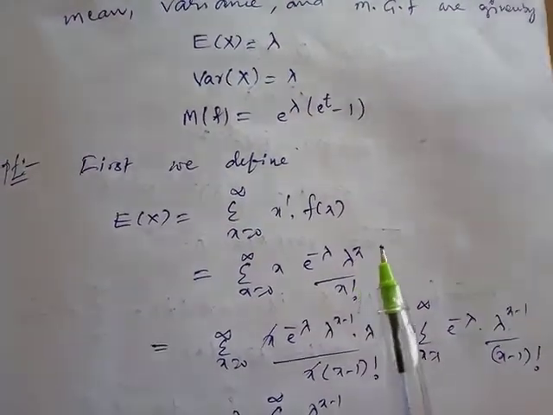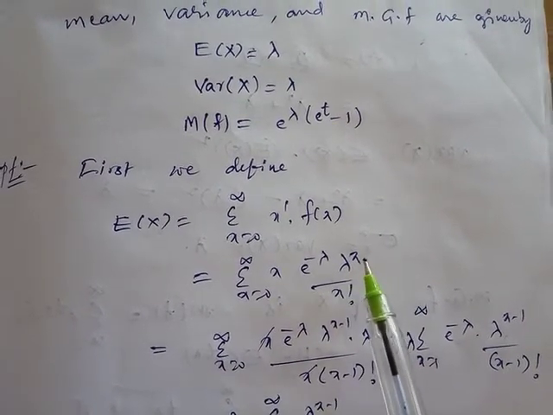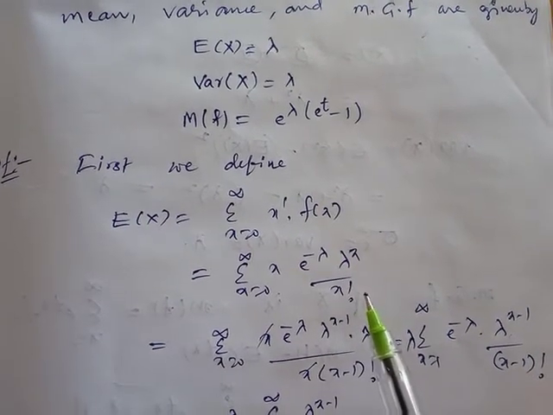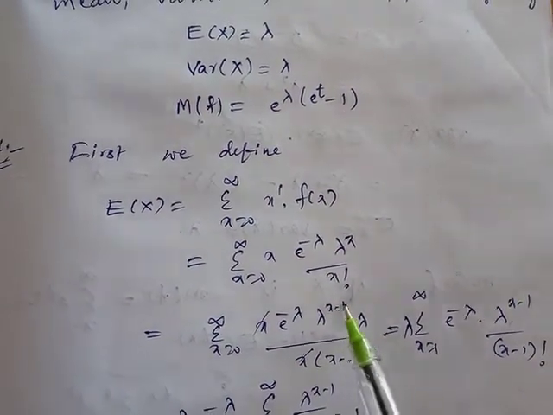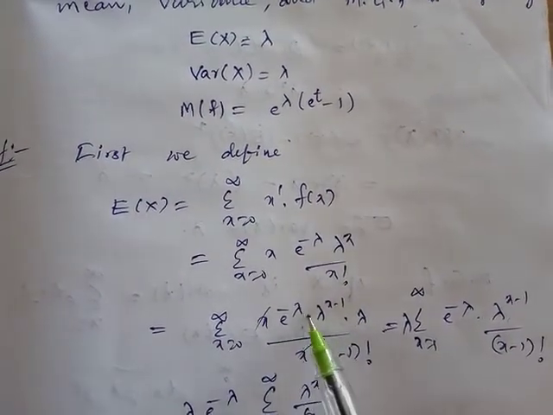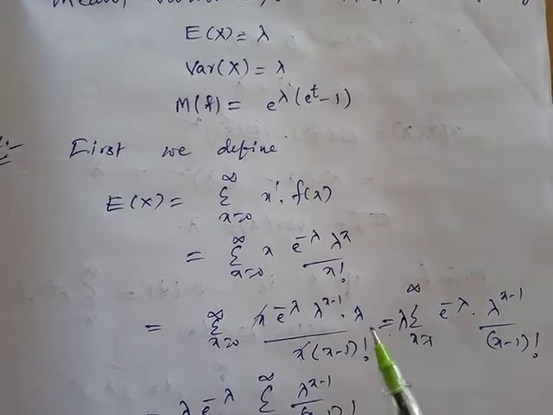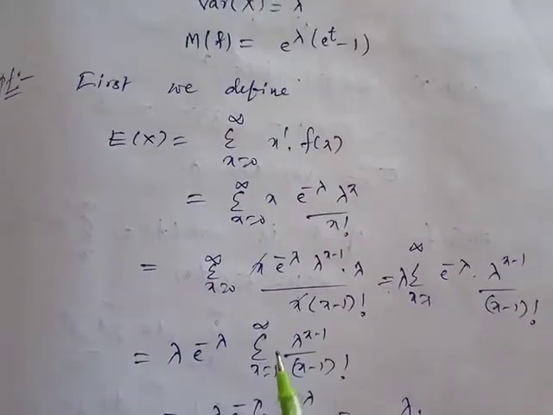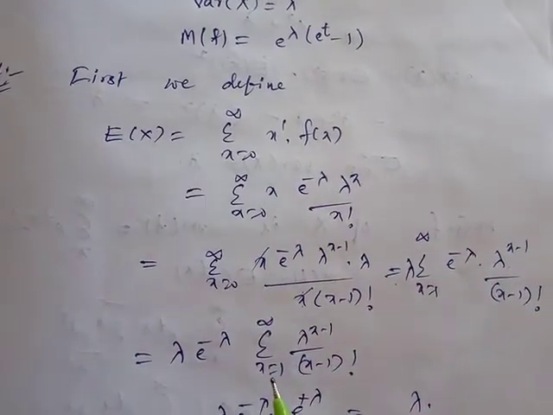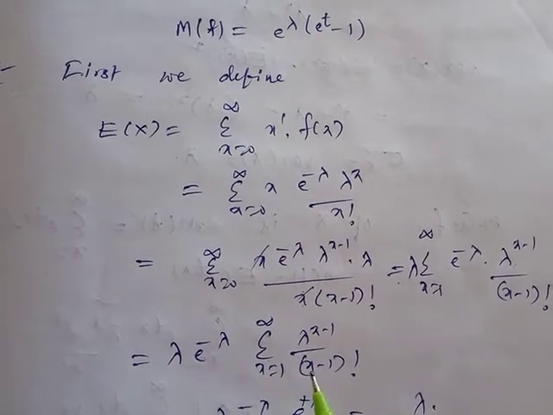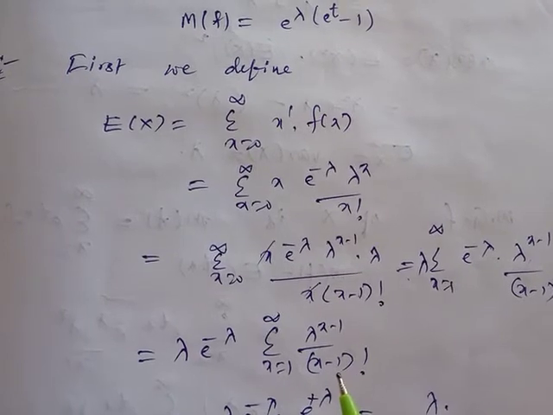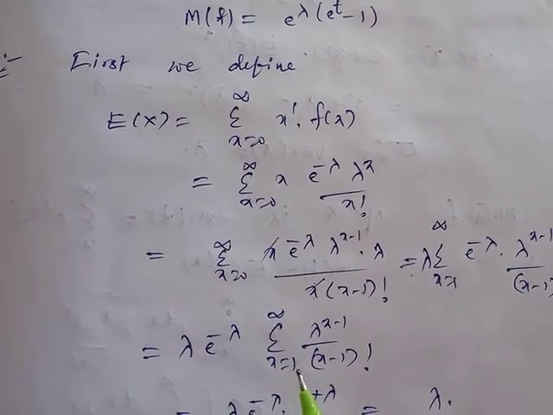Lambda power x can be split into lambda power x minus 1 into lambda, and x factorial can be written as x into x minus 1 factorial. So e power minus lambda can be taken common, and lambda is also taken common. The remaining terms are the summation from x equals 1 to infinity. Why? Because if you put x equal to 0, the value is 0 minus 1, which is minus 1, and minus 1 factorial does not exist. Only positive values can exist. That's why we put x equal to 1 to infinity.